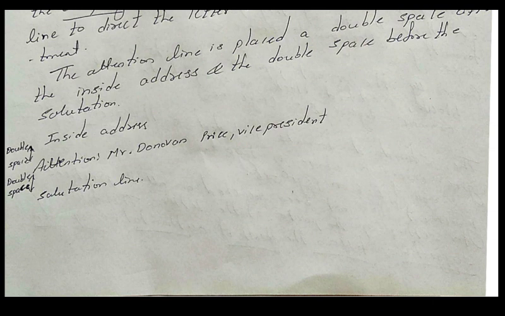In that attention line, in front of it they have written Mr., the abbreviation, Mr. Donovan, the price and vice president. Next you leave two more lines and then you write the salutation line. Is it clear? So this is the procedure which you have to follow.